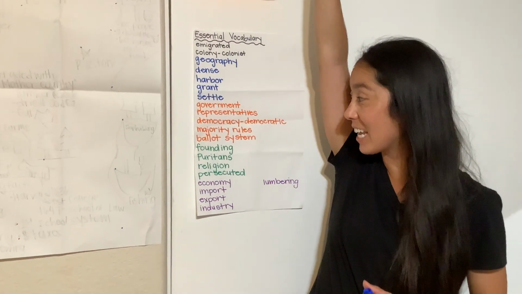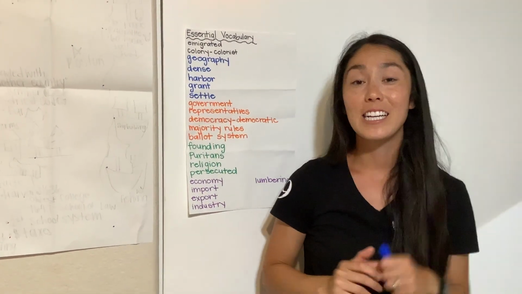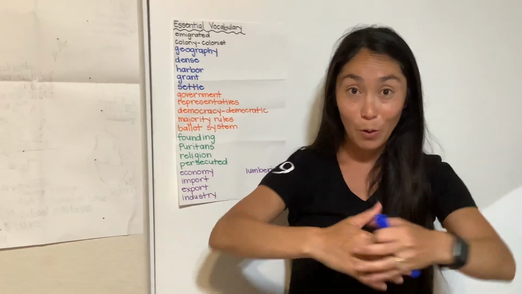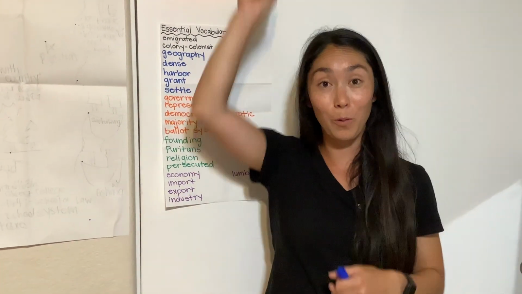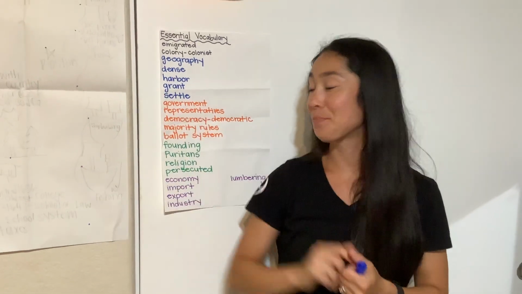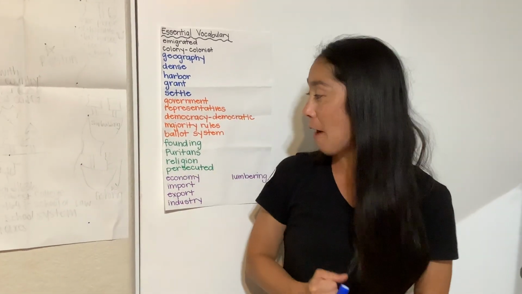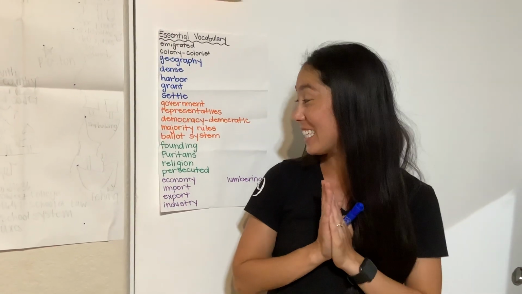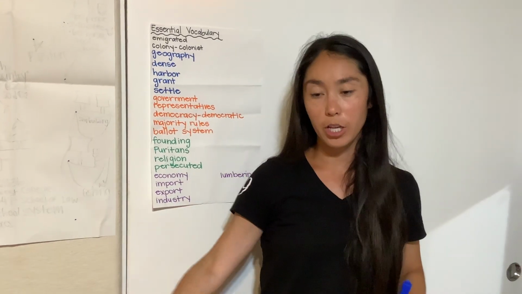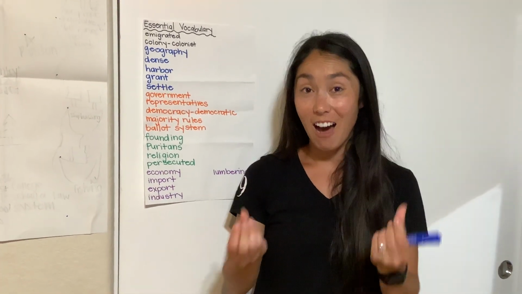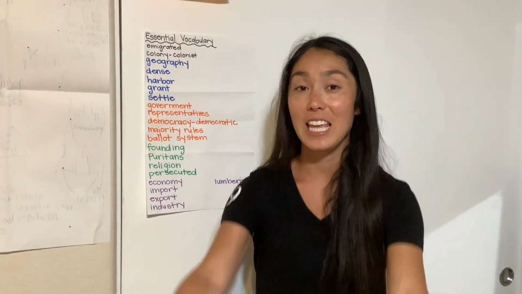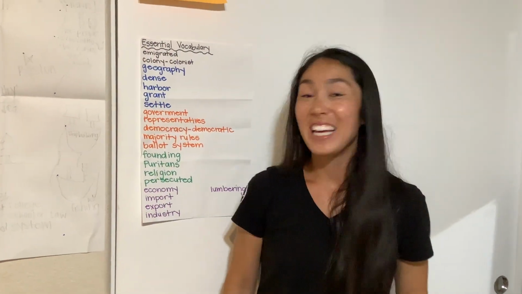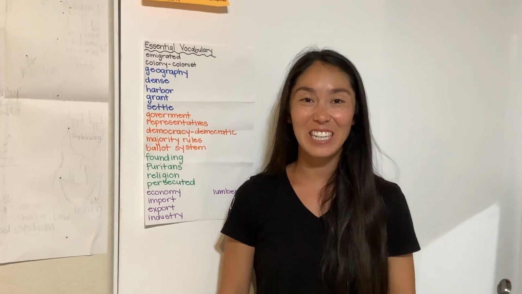Representatives. Democracy. Democratic. Majority rules. Ballot system. Founding. Puritan. Religion. Persecuted. Economy. Import. Export. Industry.